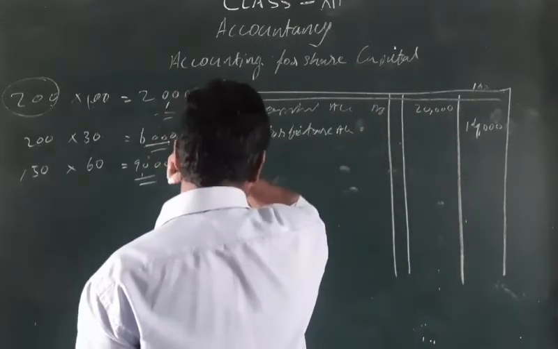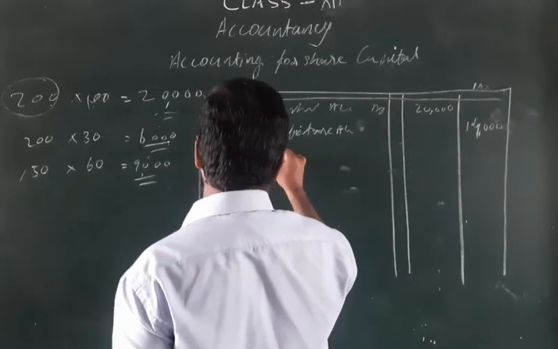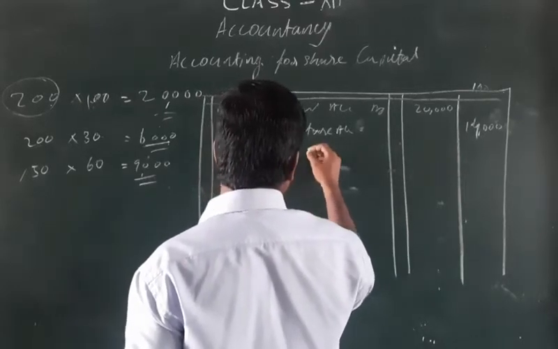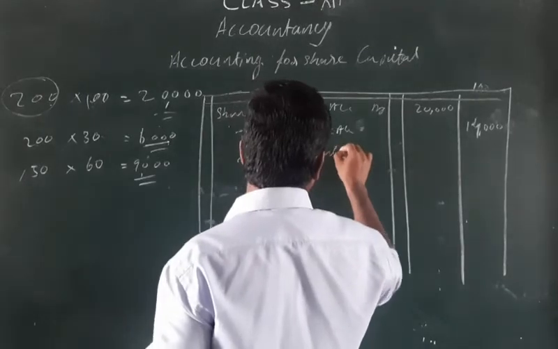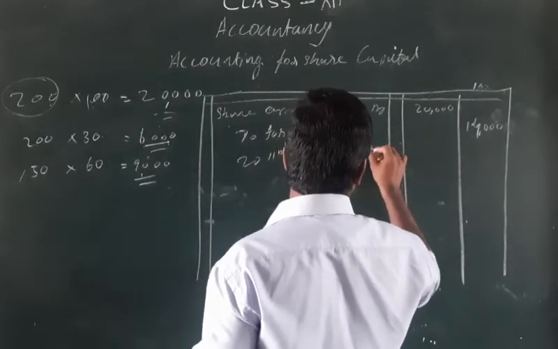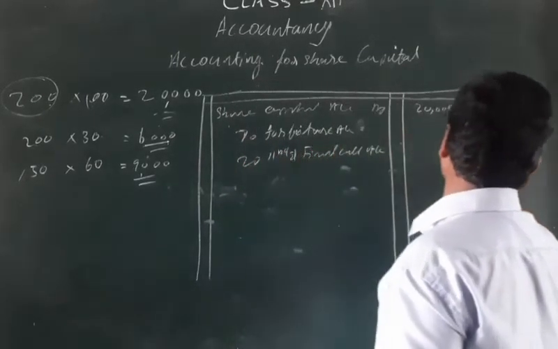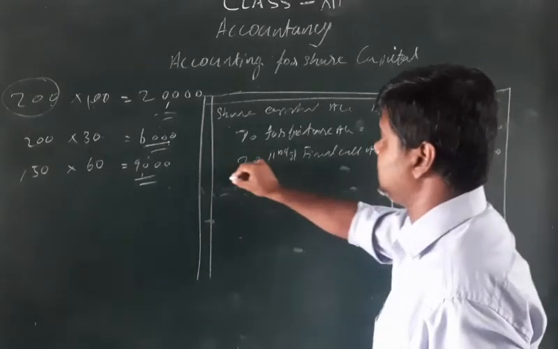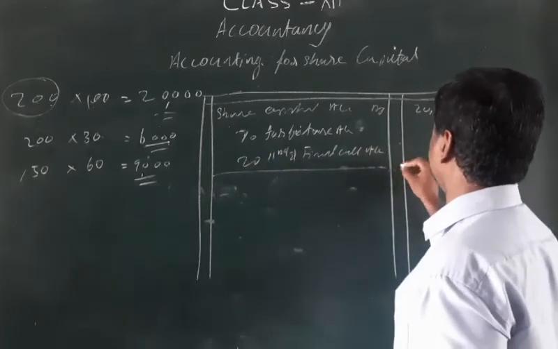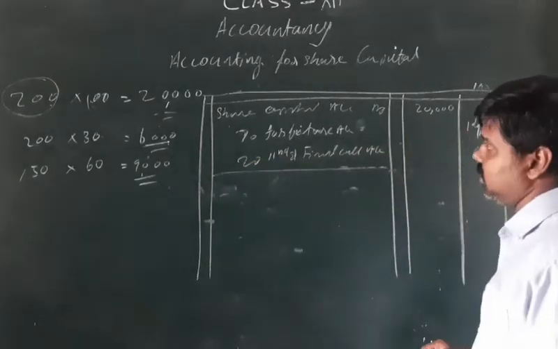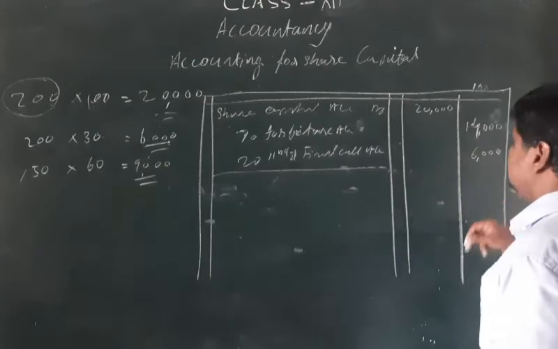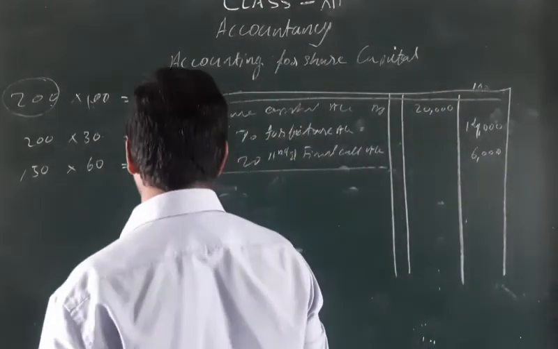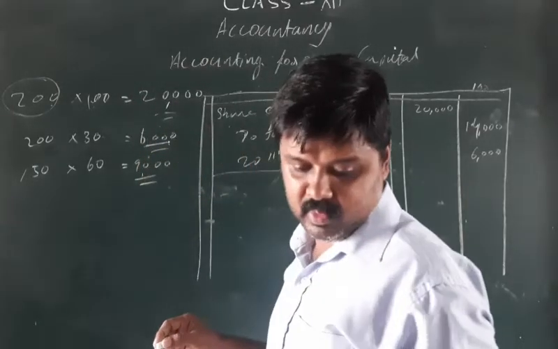To which call is he not paid? Second and final call. Second and final call account is at 6,000. Here we can write the narration: company forfeited 200 shares for non-payment of second and final call.